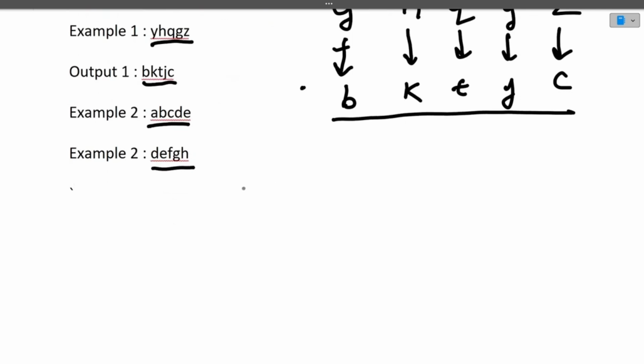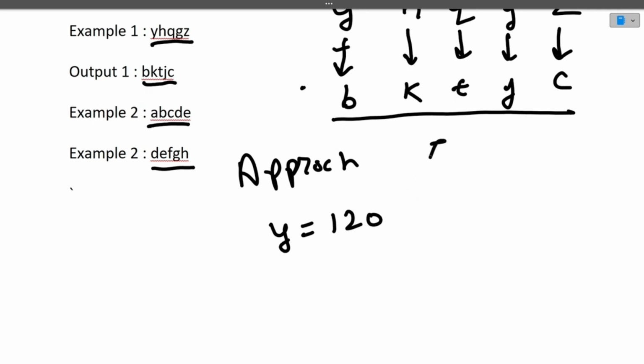So let's now discuss the approach of this question. The approach will be straightforward. Let's take an example of Y. What is the ASCII value of Y? The ASCII value of Y is 121. Now with what character will Y be replaced? It will be replaced by B, as I told you, we have to move three letters towards the right. First of all, total letters are 26.